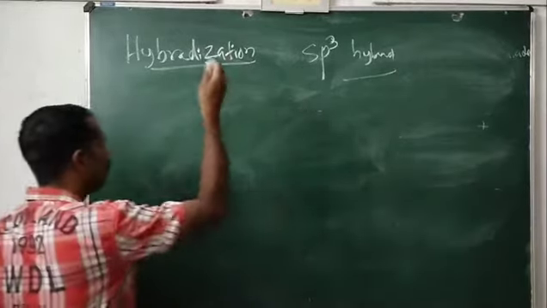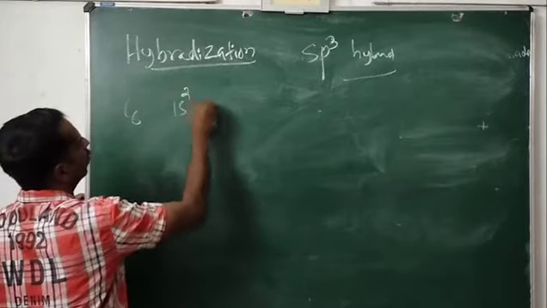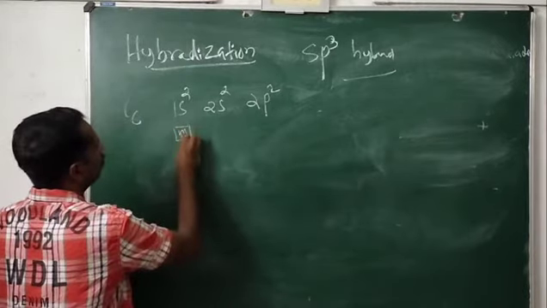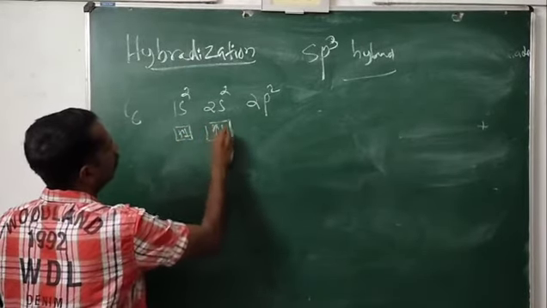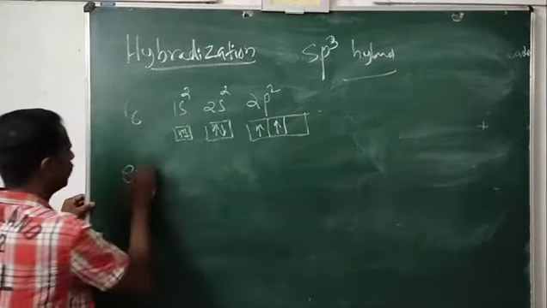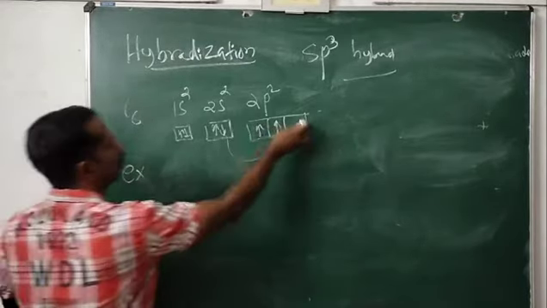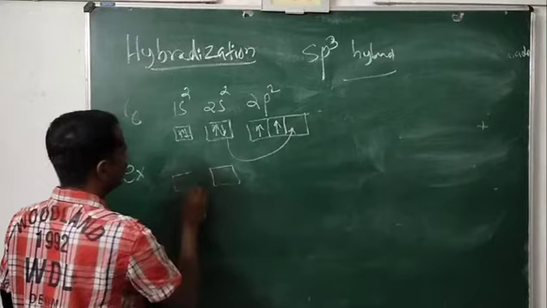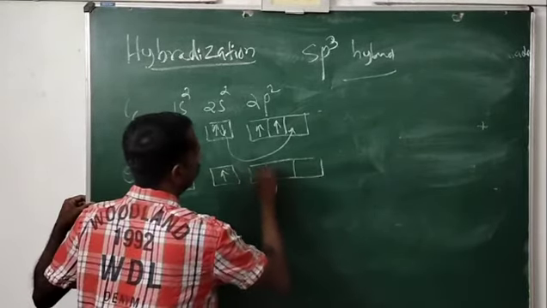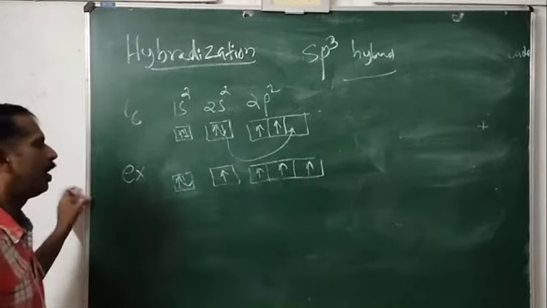So look at how the hybridization happens. We know the carbon ground state is 1s2, 2s2, 2p2. That means here it is 1s2, here 2s2, and here 2p2. What is the excited state? One of the 2s electrons will be shifted to the vacant p orbital. So 1s2 has no change, the 2s becomes 1, and since the electron is shifted, the 2p becomes 3.